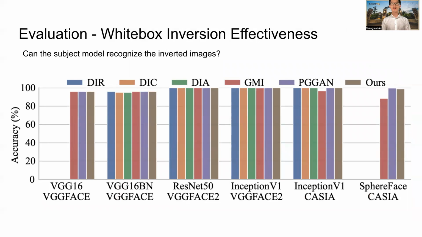This figure shows our white box inversion effectiveness. That is, can the subject model recognize the inverted images? Since it's a white box attack, we can see that almost all approaches have very high accuracy, and ours is better or similar.